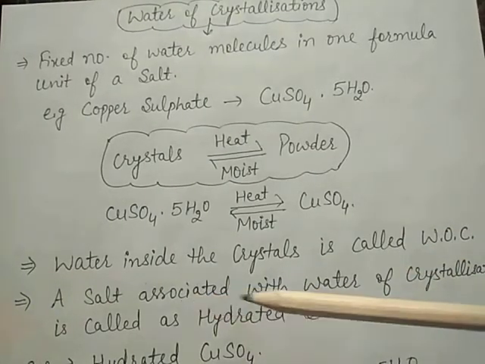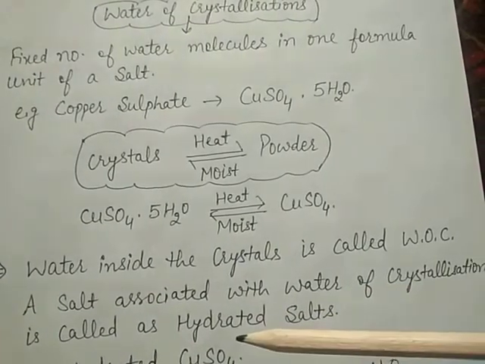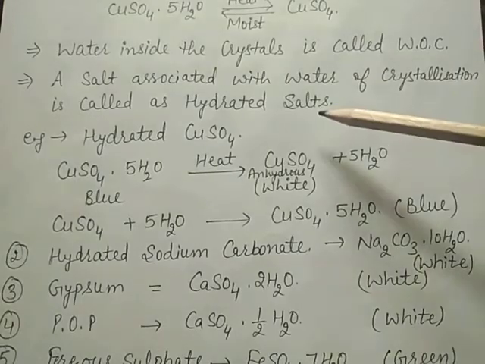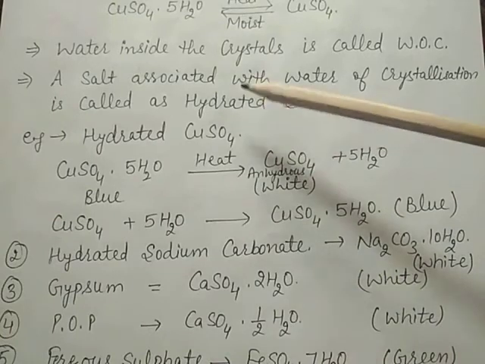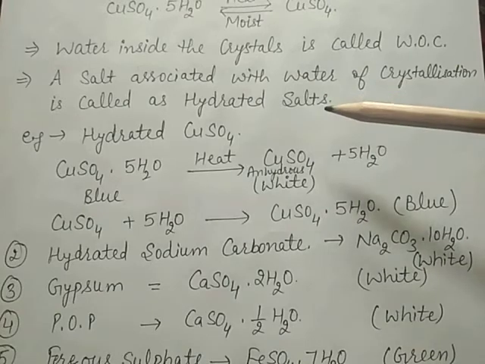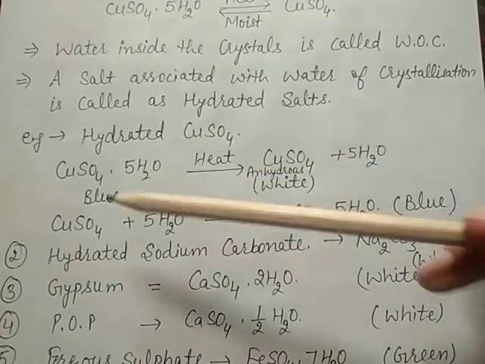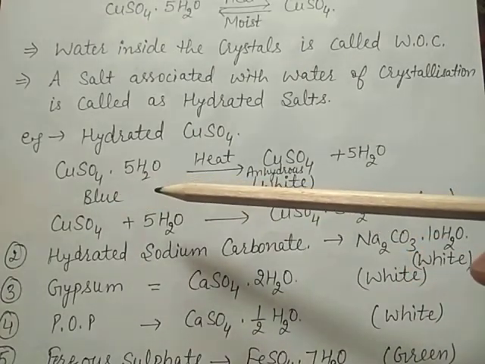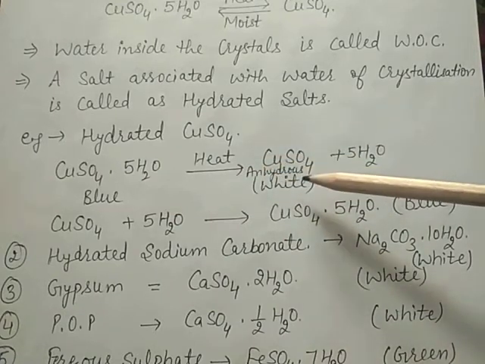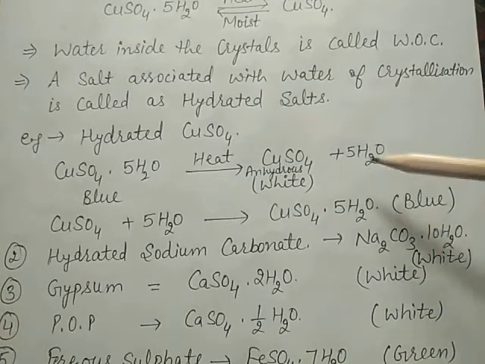Now, a salt associated with this water of crystallization is called a hydrated salt. Hydrated means water, so the salts which are associated with water are called hydrated salts. Like hydrated copper sulfate, CuSO4·5H2O. After heating it will form anhydrous copper sulfate. This is white in color and it loses 5 water molecules.